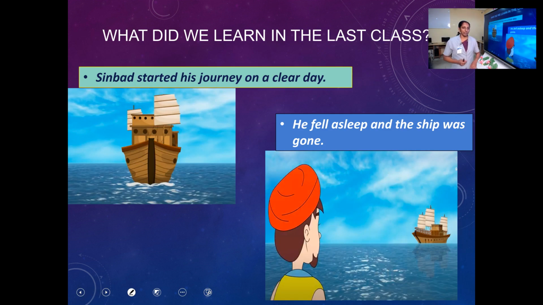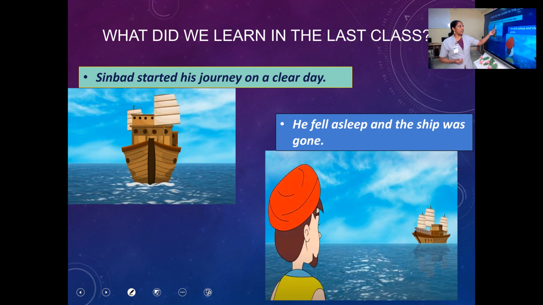Yes. Let us revise the lesson. You already told me that you read the lesson. So, you know the lesson clearly. What did I say in the last class? Whenever you are saying an S, you should show your thumbs up. Okay, very good. So, come back to our lesson. What did we learn in the last class? What did we see? Yeah, Sinbad. Who is the hero of our story?